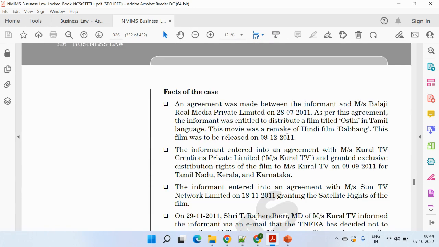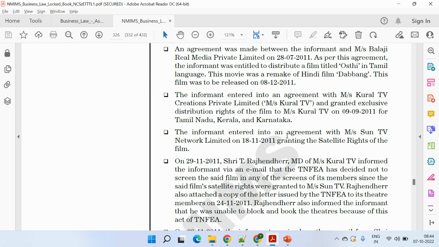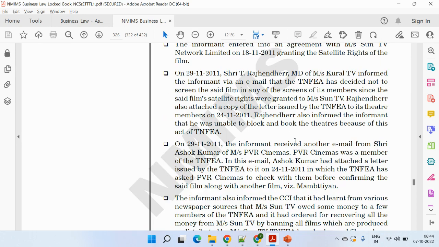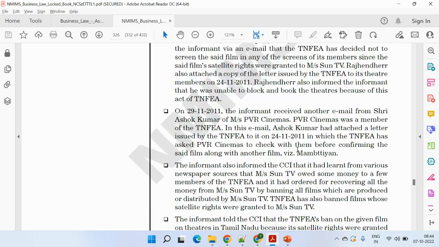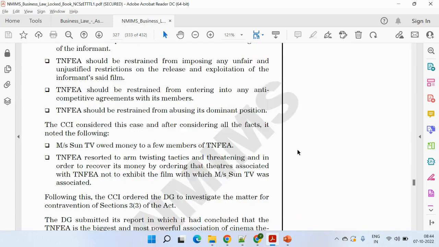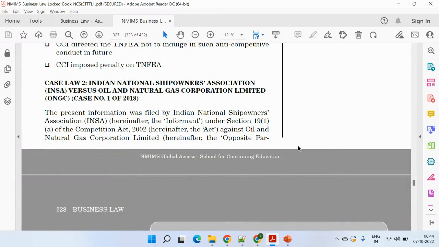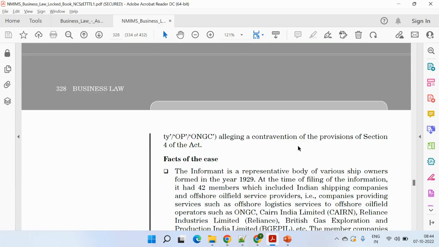What are the certain facts? Certain facts are more or less about the dates, the timings, the period. So it might be the case that it will fall under plagiarism, but don't worry, 20% plagiarism is allowed. So try to write it down as much as possible in your own words only. Then the second one was the case of Indian National Ship Owners Association versus Indian Oil Natural Gas Corporation. So it's the second case.